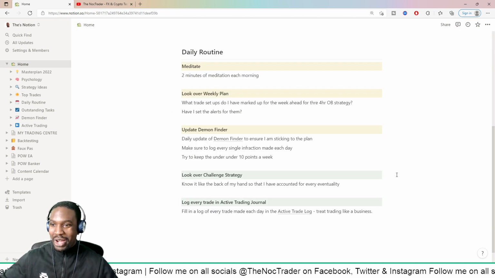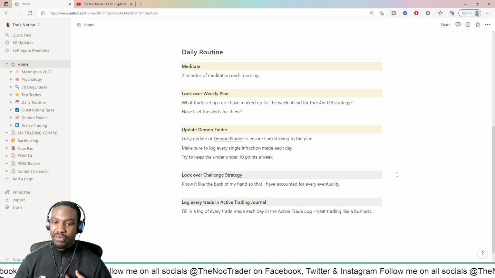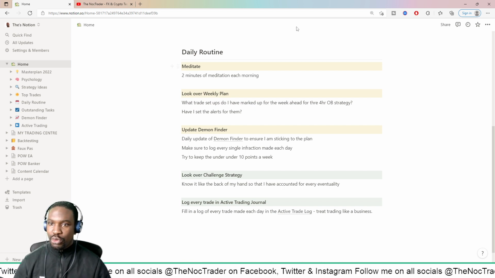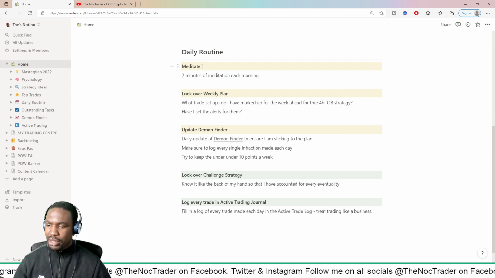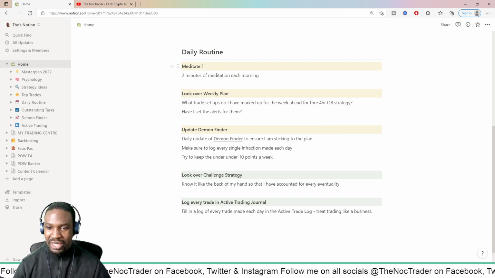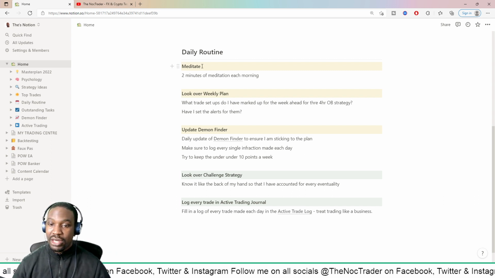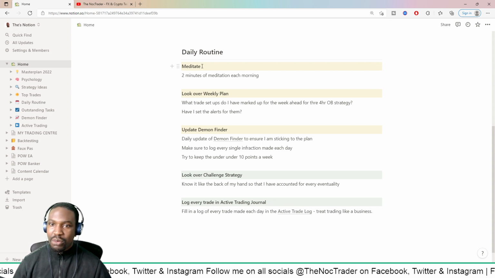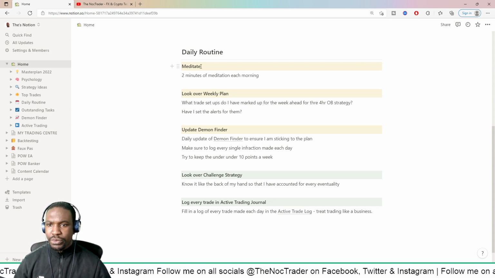So I'm all over the place, but here we got the daily routine. So I've created a routine for myself that I want to try and make sure I do daily. One is to meditate for 2 minutes. I've seen some other guys that are really good traders talk about how they meditate every morning just so that they can clear their mind, or go for a run right before they start trading. I think that's a good way to start your day anyway. So I'm going to try and implement that into my daily routine every morning.